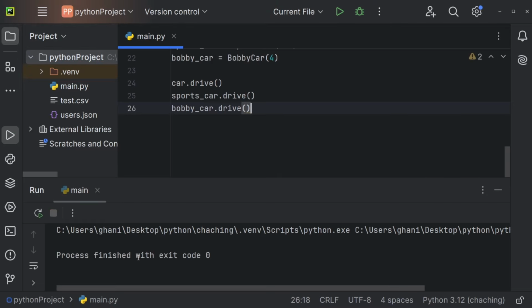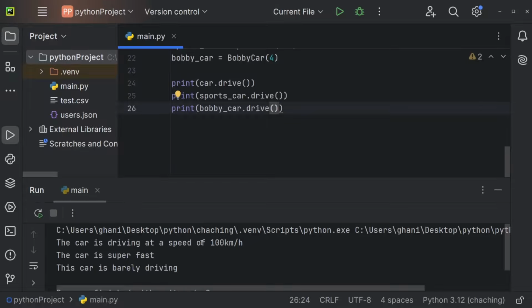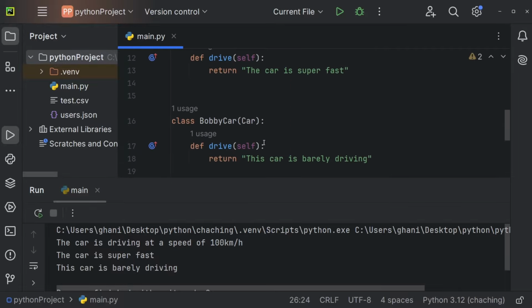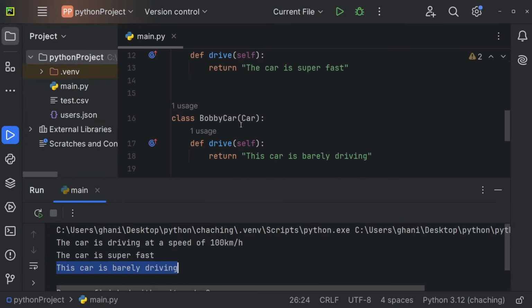So I'm going to execute this, and actually I need to print all of them. So print car.drive, print sports_car.drive, and print bobby_car.drive. And now we're getting the car is driving at a speed of 100 kilometers per hour. The car is super fast, and this car is barely driving. And that is basically all that polymorphism is. So all of those ones are cars, but we're having many forms for the drive method. So we have this form of driving, we have this form of driving, and we also have this form of driving. So the form of driving is slightly different for every single car.